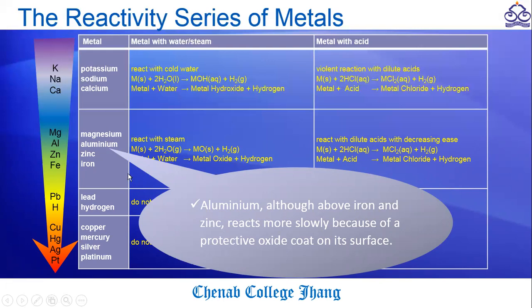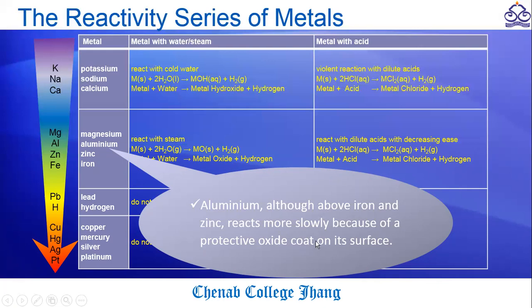But we know that we place aluminum before zinc and iron. Why do we place aluminum before zinc and iron? Because in water their activity is more. But in the case of dilute acid, aluminum forms a protective layer of aluminum oxide, and it prevents the aluminum from reacting further.